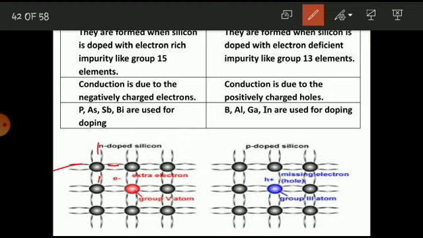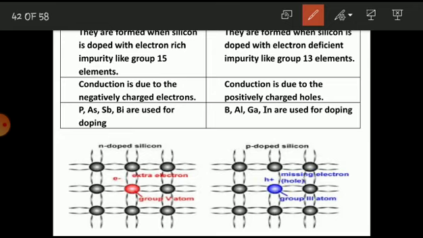But when the doping takes place by using group 15 elements like nitrogen, phosphorus, arsenic, now we are taking phosphorus as a dopant. When phosphorus is doped into this silicon semiconductor, phosphorus belongs to the group 15 family and has 5 valence electrons in its valence shell.